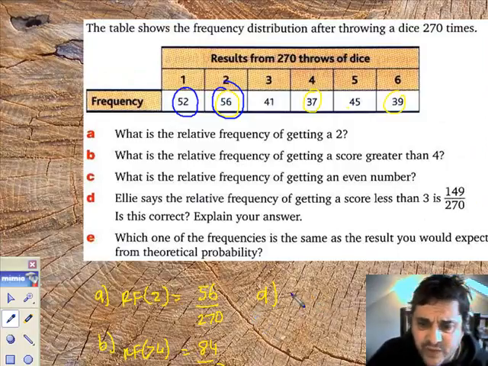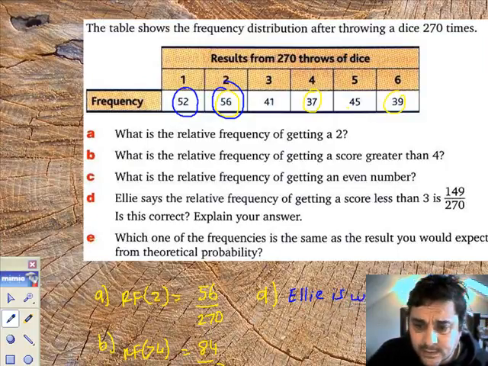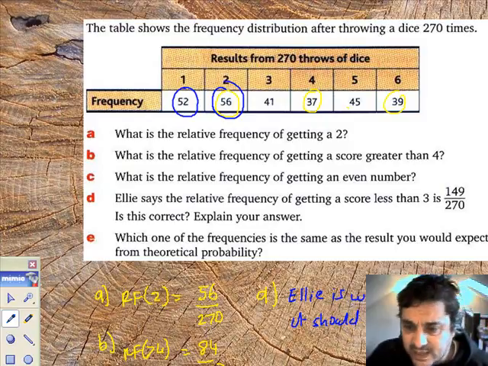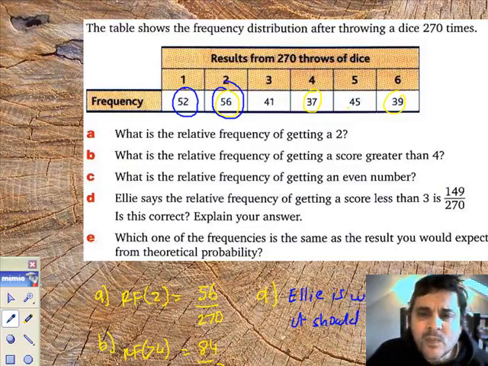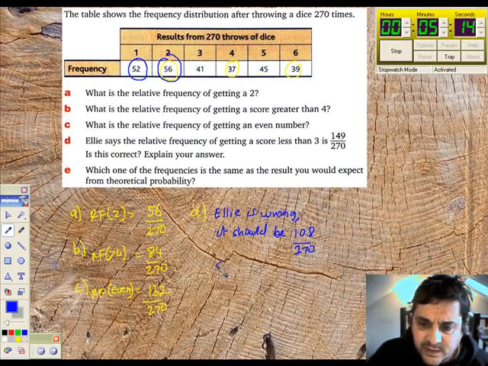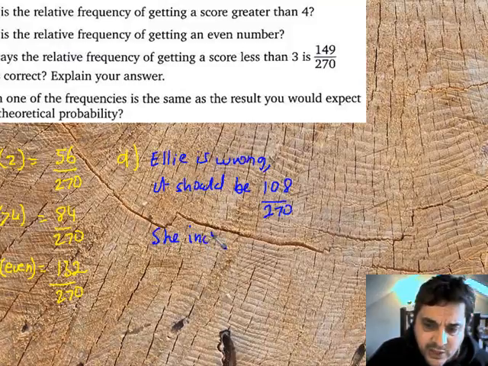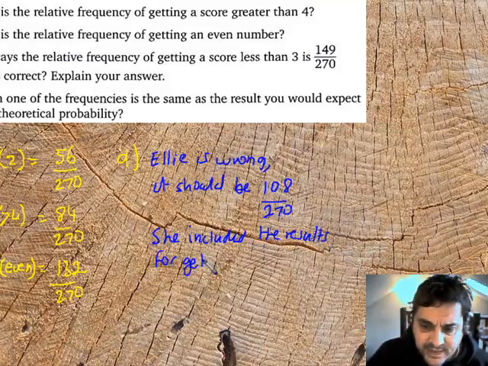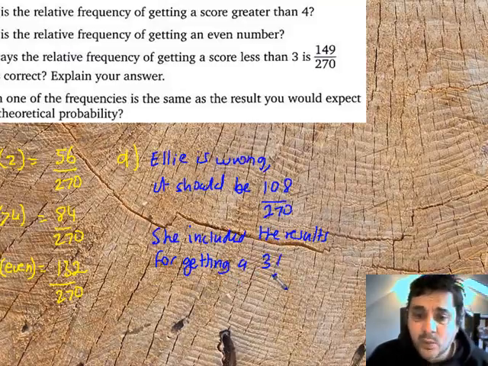The question says, is she correct? So Ellie is wrong, and I'll tell her when I see her. It should be... So let's give the right answer. You get no marks for just saying she's wrong. Ellie is wrong. It should be 108 out of 270. So she included the results for getting a 3. The exclamation mark won't hurt.